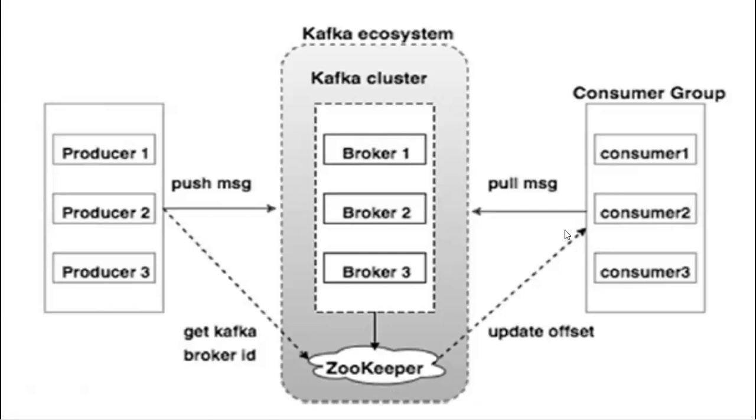Then we have a broker. To put it simply, a Kafka server is a broker. This broker is inside a Kafka cluster. A Kafka cluster consists of multiple brokers: broker 1, broker 2, broker 3. A broker stores the data and serves it to consumers on request. Each broker is responsible for a subset of partitions, because a broker contains topics, and topics contain partitions.